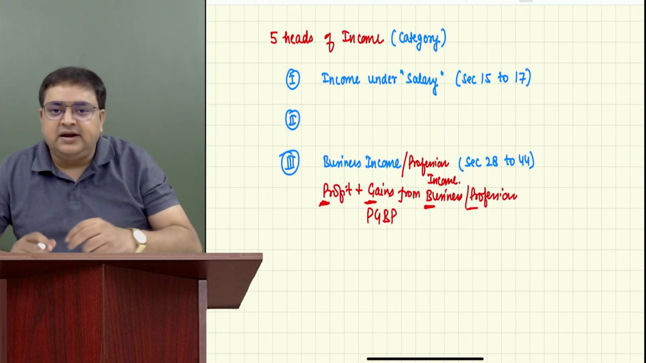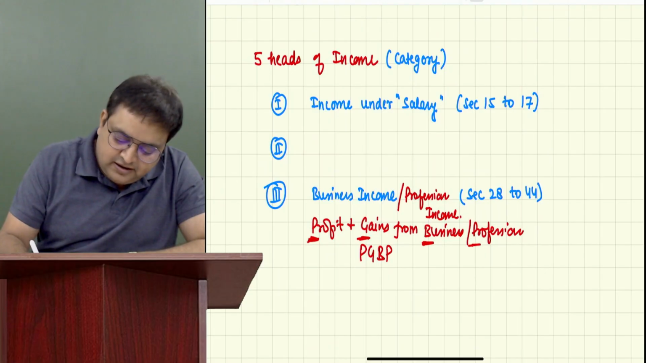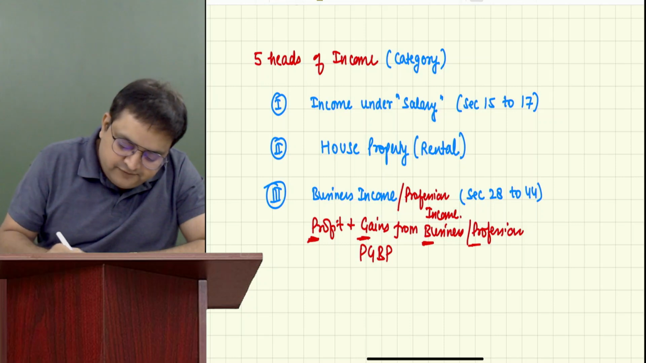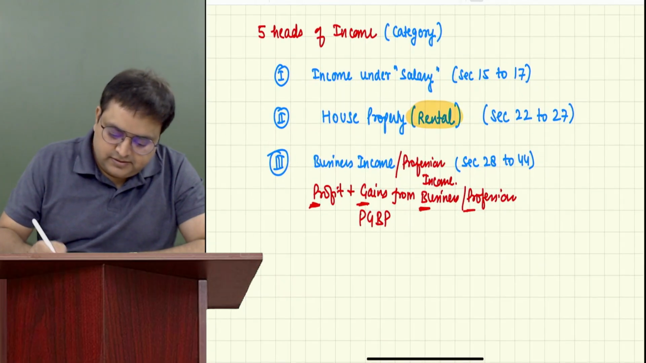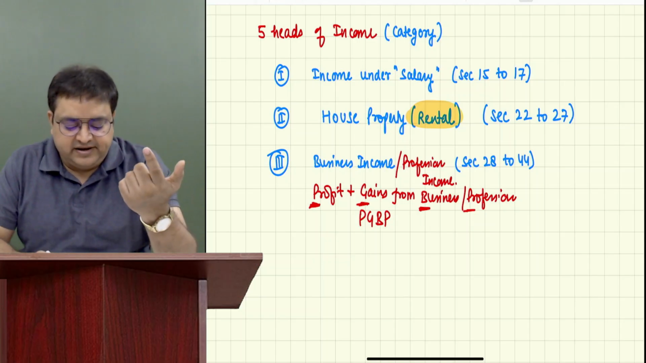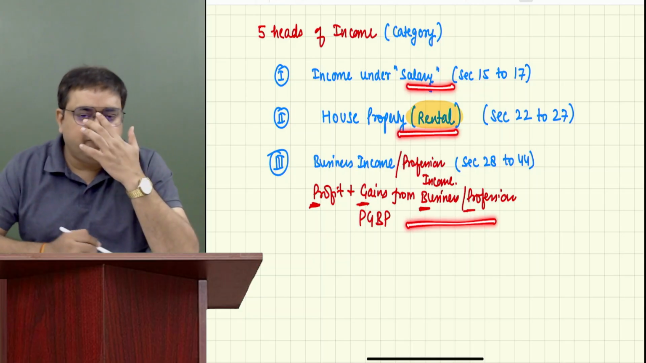So she has some other income also. Let's say, for example, okay, just write it over here. Second head is called income under the head house property. What is house property? House property is nothing but rental income. When you have rental income, section 22 till 27. These are the 3 heads. First category is salary income. Second is rental income. Third category is business or profession income.